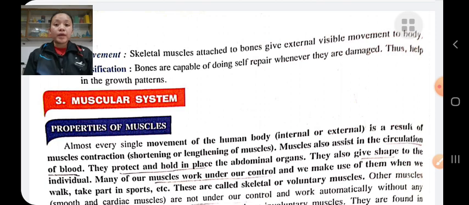Helps in fluid movement. Muscles also help in the circulation of fluid throughout the body through their contraction. Forceful action.